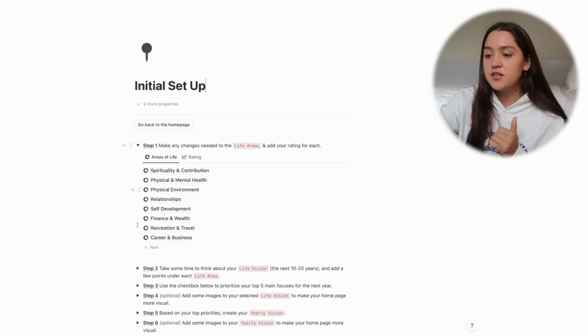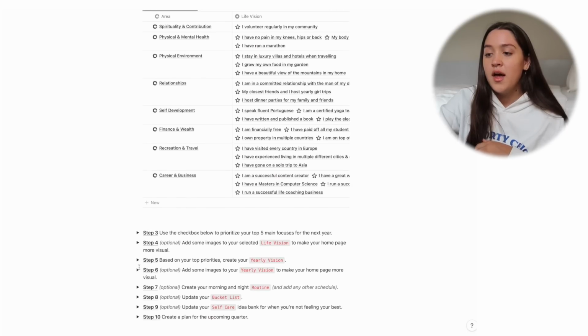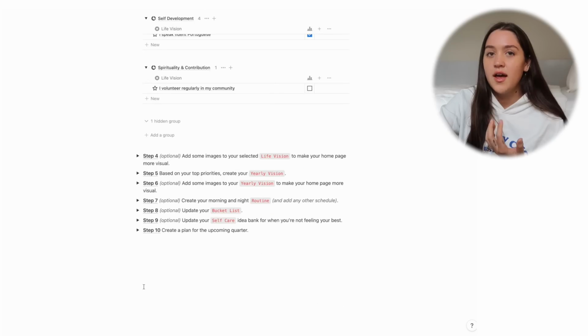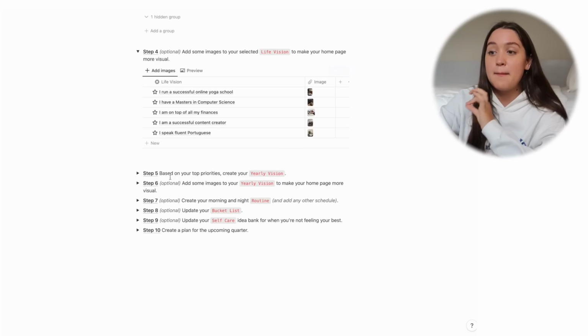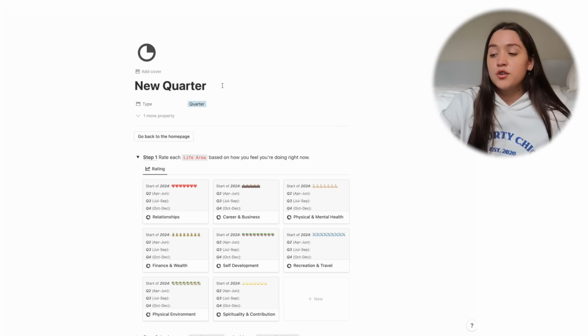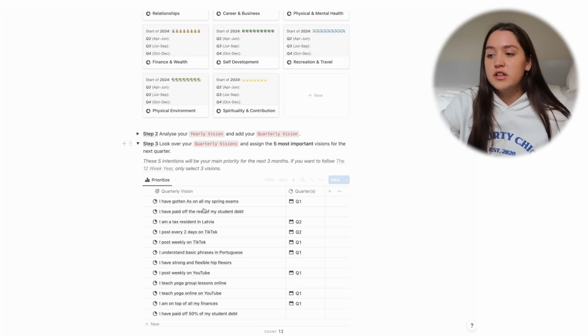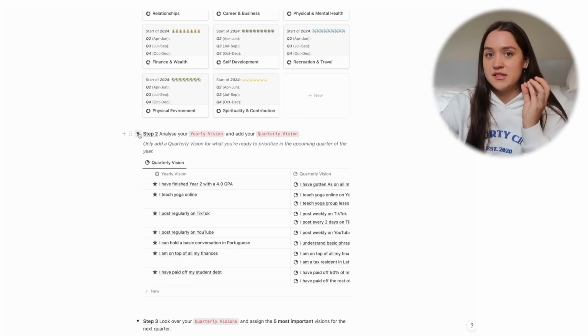So you can see we have different steps on filling this out, and this is just like a guide so that when you get the templates, you're not lost on how to start filling out these databases. This will literally take you step by step. And if you're planning for a new quarter, for example, there's going to be a whole other list of steps here, so you don't have to fully understand the databases completely.